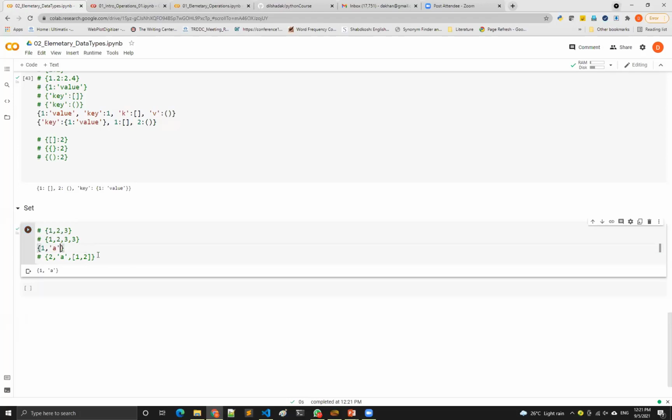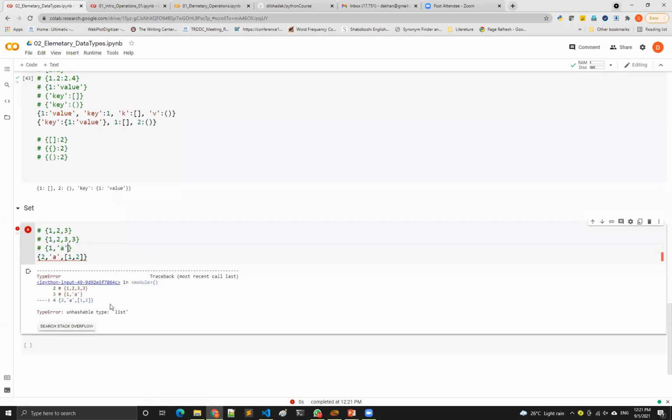So you can see that in the list you can put anything, but here it does not allow those kinds of things as an item of the set. Again, we cannot have an empty dictionary, we cannot have a list as a different thing in the set. However, numbers and strings are allowed.